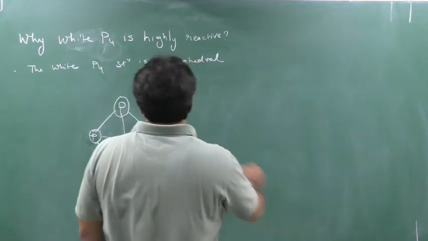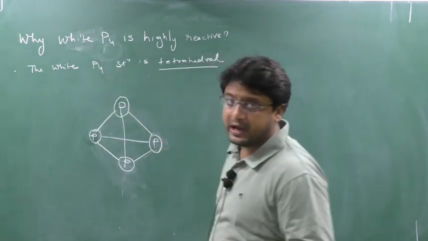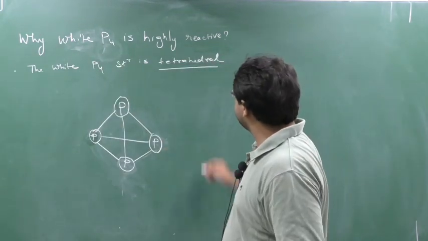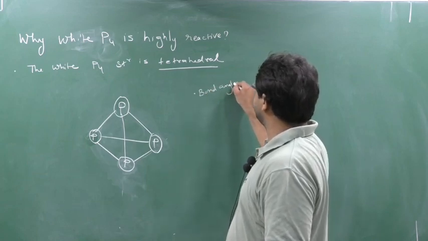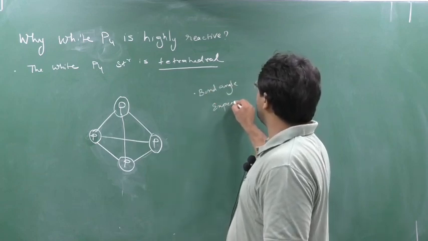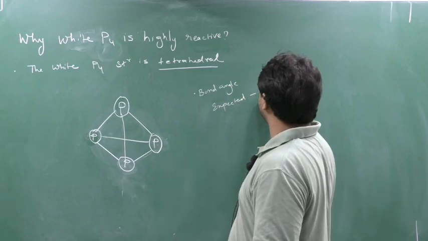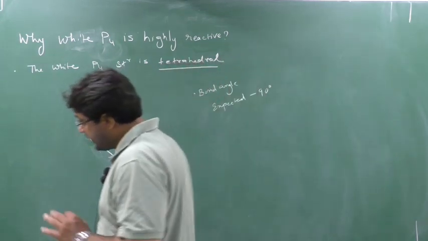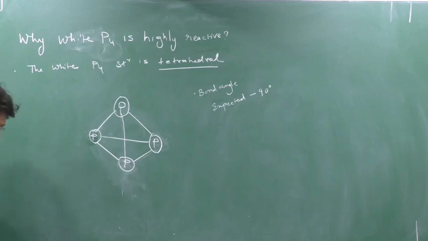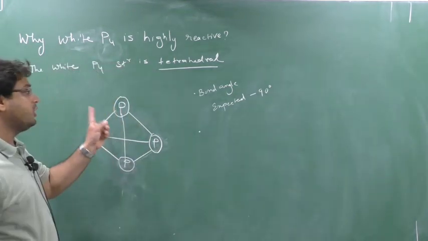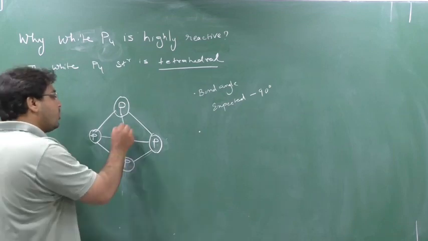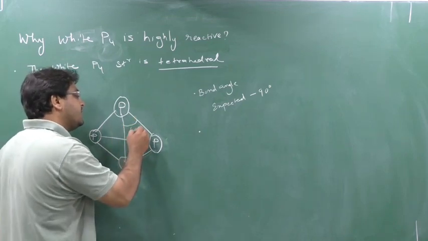Now the white phosphorus structure is tetrahedral. Whenever the structure is tetrahedral, how much bond angle should be expected? The bond angle expected is 90 degree, due to PP overlap. But actually here the bond angle is not 90 degree. Here the bond angle is 60 degree.